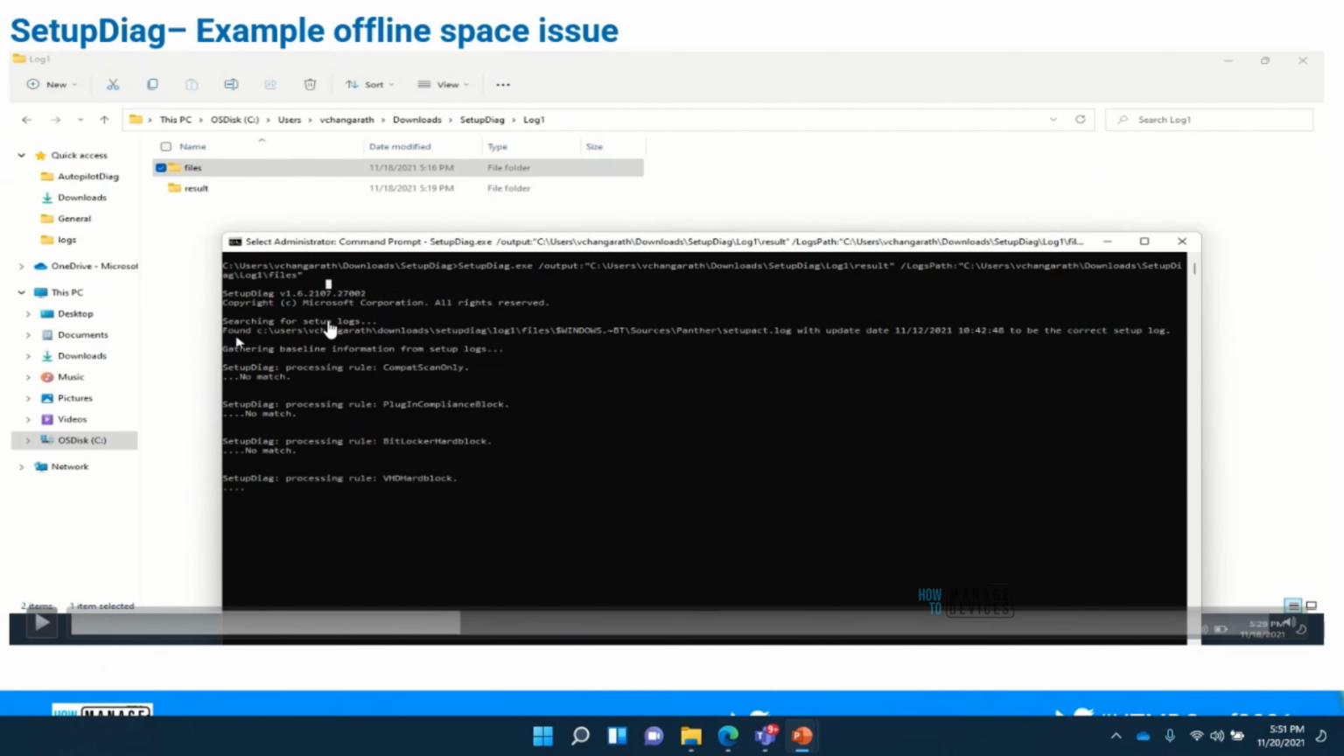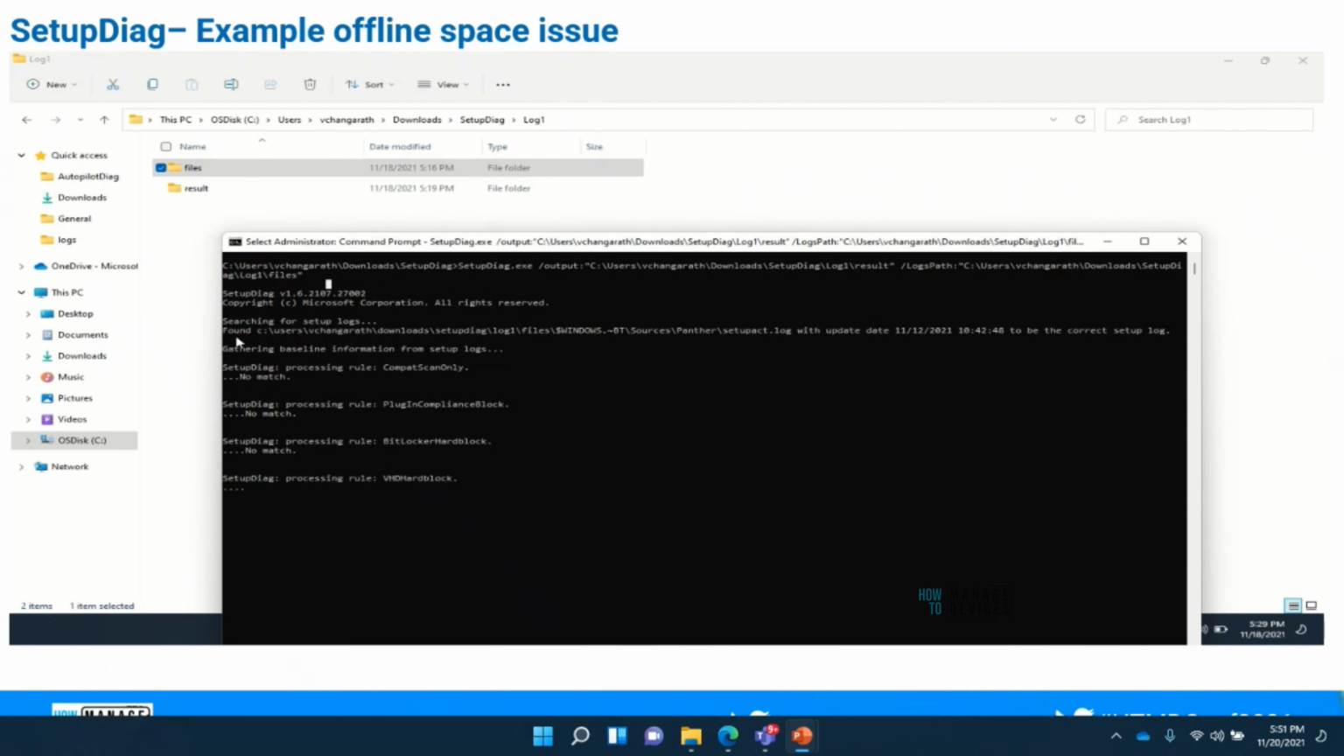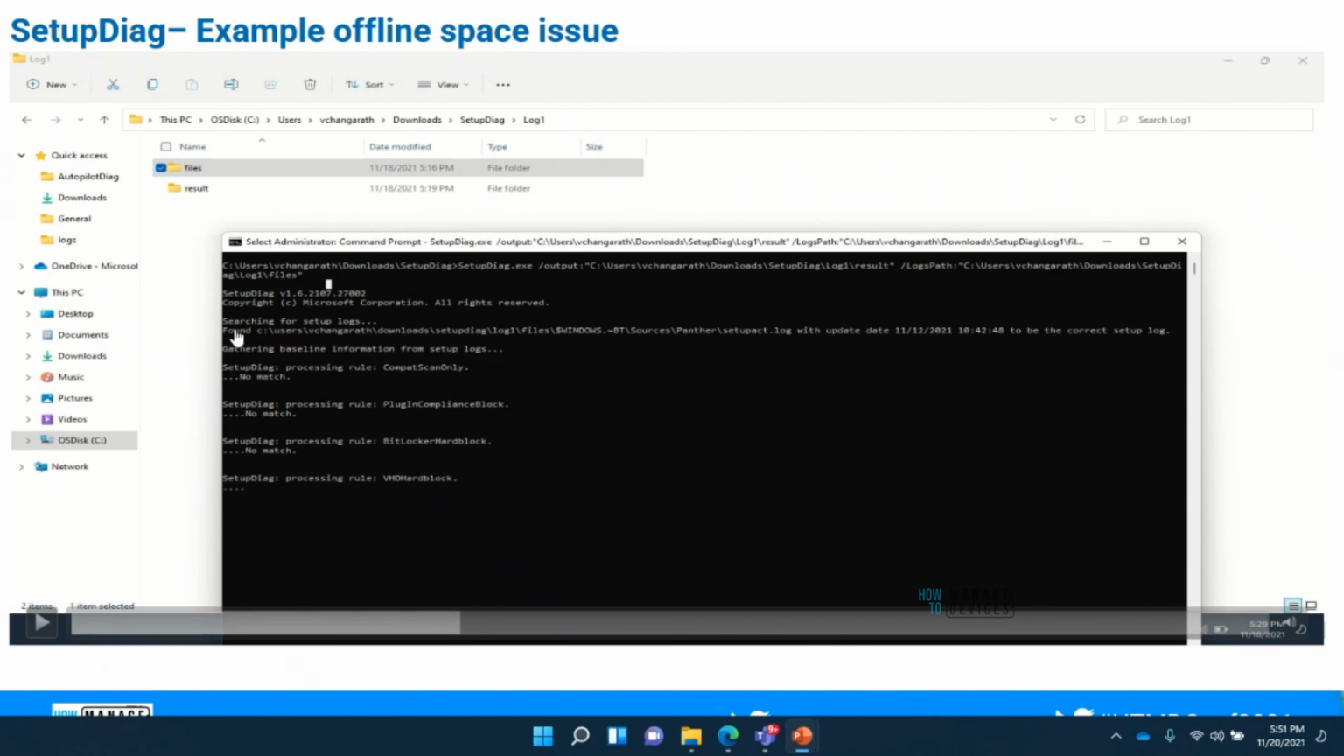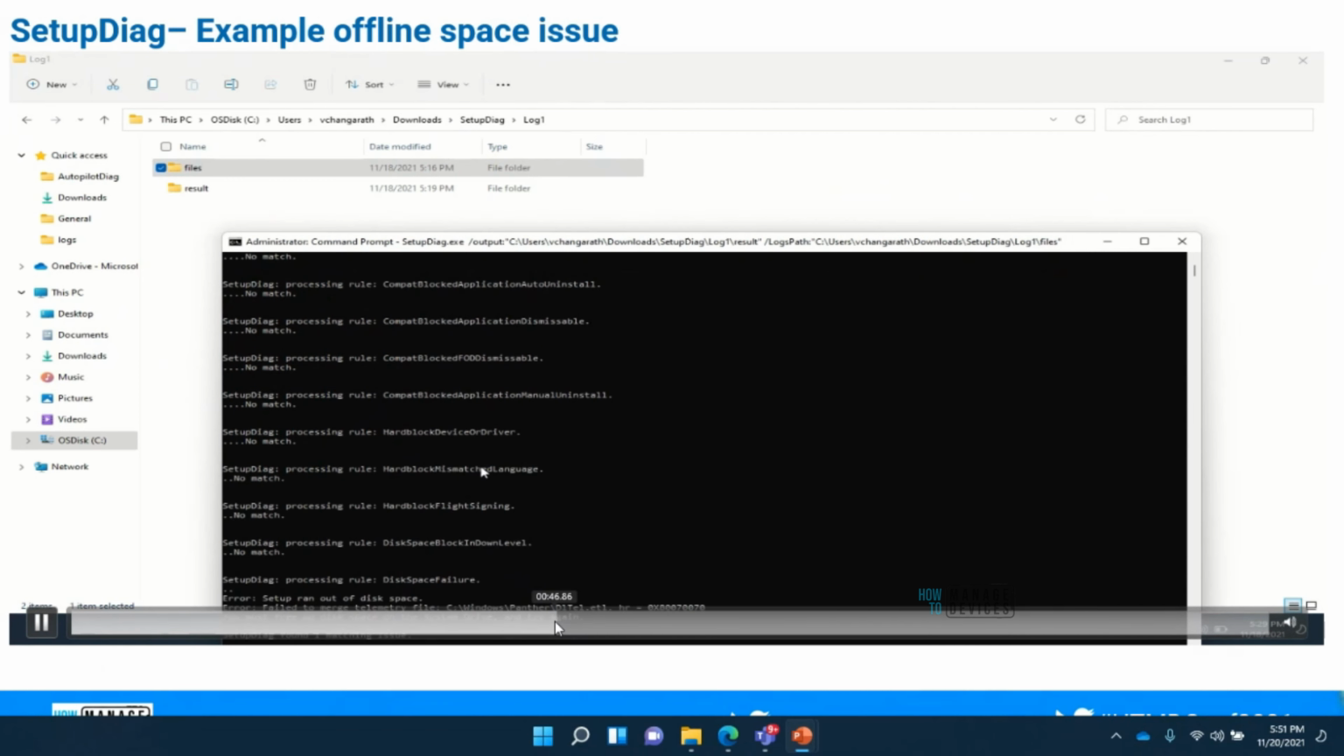Now I don't have to worry about any particular structure, how the logs are, or the files I need to copy. It will automatically drill down. So you can see it is searching for the setup log. The tool will go inside each folder one by one and search for whatever information, and it will check each rule one by one, whether it's a compatibility issue, a BitLocker problem, or any hard block. It will try to find accordingly.